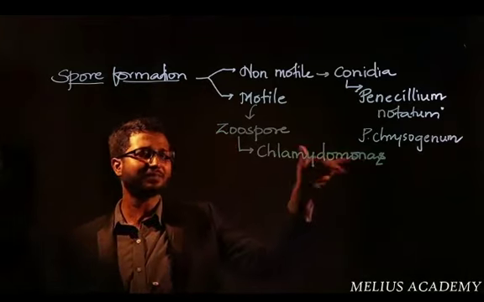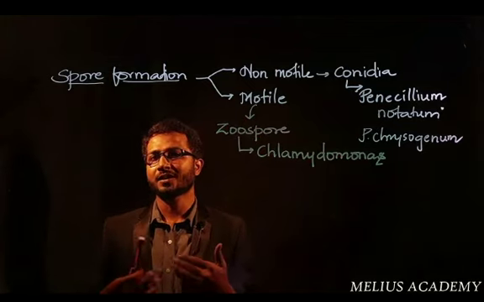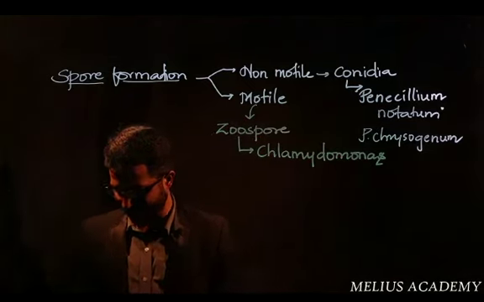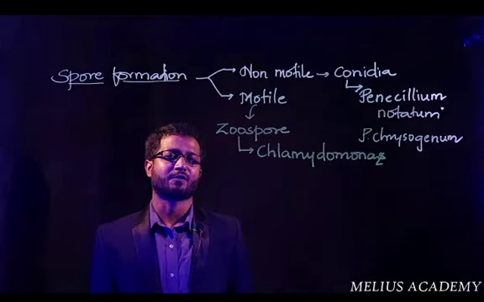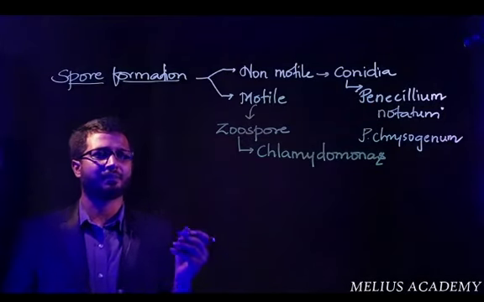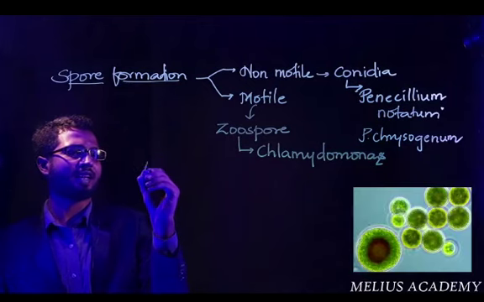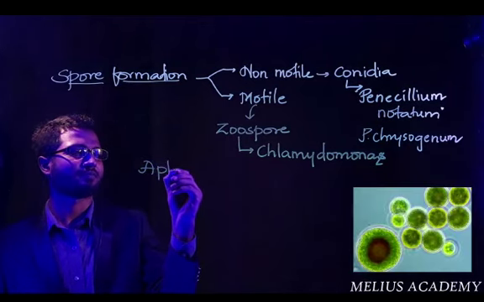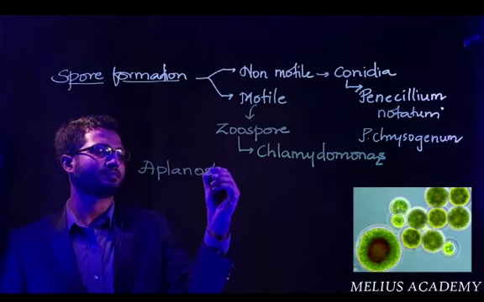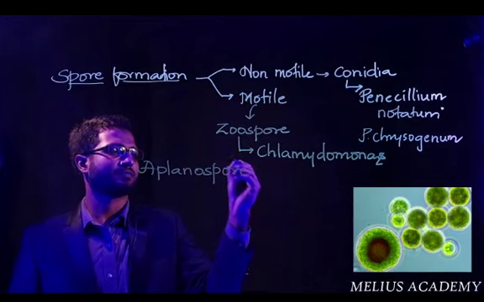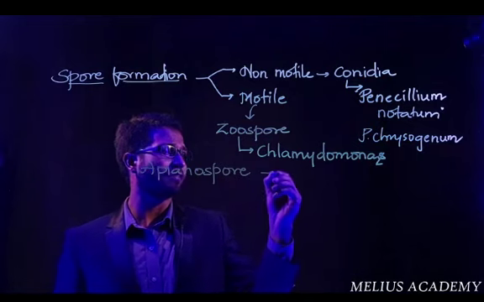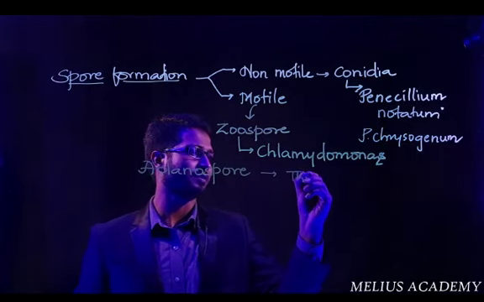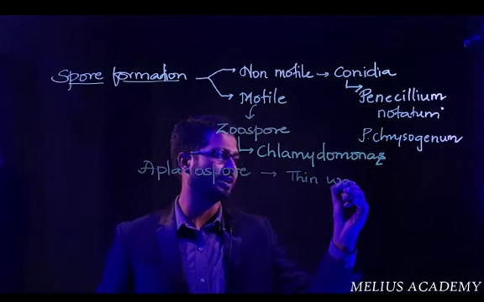Now, apart from these two, we talk about some other spores which are not specified in the textbook. So let us now talk about special types of spores. For example, we have something called aplanospore. What is aplanospore? Spores which have a thin wall around the body. Thin-walled spores.